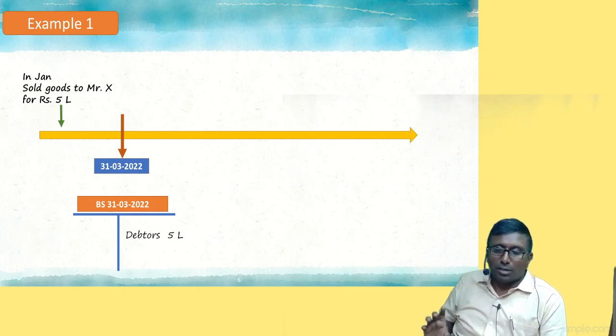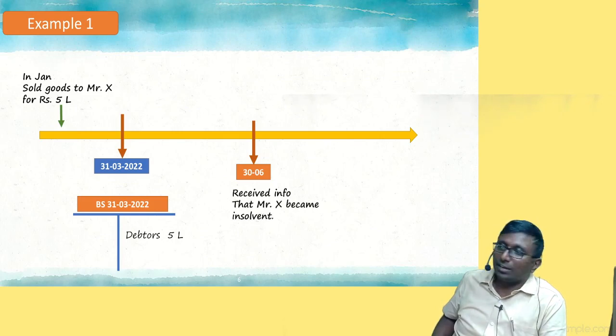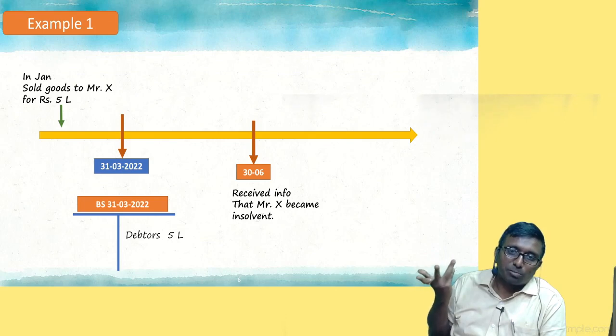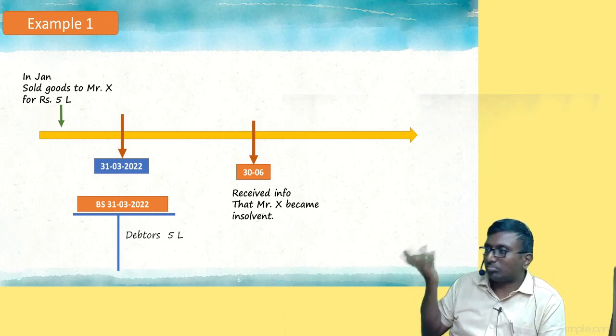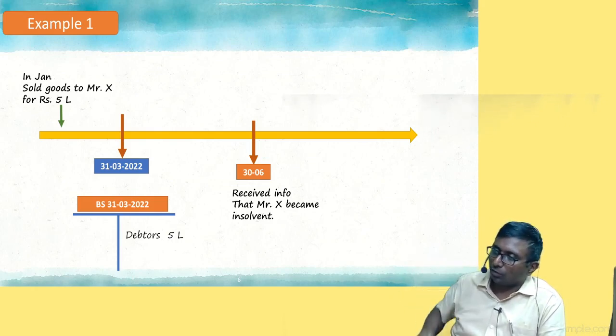Is that clear? Excellent. Now, what has happened? On 30th June, we got some news, which is bad news to the company. What is the bad news? That guy became insolvent. If he is insolvent, we cannot recover the money. It is being given to a liquidator or a court-appointed person, a receiver, we call. Many names are there. That person will collect the money if there is something, otherwise only small change will come.